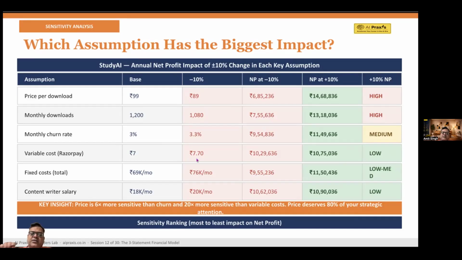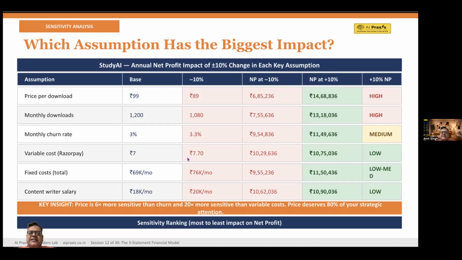Now let's take the fixed cost, the basic 69,000 rupees per month. If you increase it by 10% to 76,000: at minus 10%, net profit is 9,55,236, but at plus 10%, it is 11.5 lakhs. So it's from low to medium, I'll say.